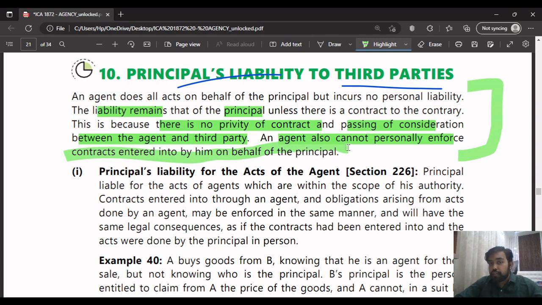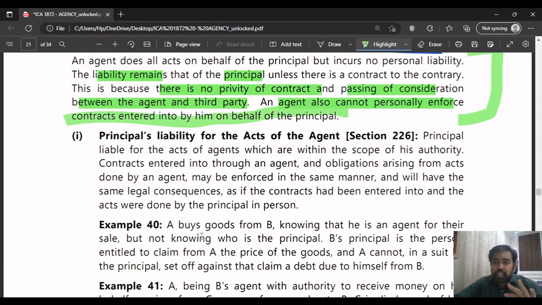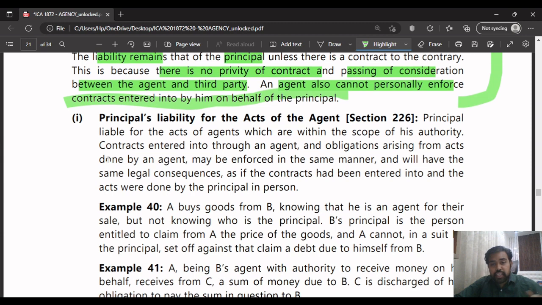I told you, we have read that maxim now. It is assumed that the principal himself is acting if he is acting through an agent. We studied that maxim at the start of the chapter. Now the same thing is said here. The agent will not be personally liable. The principal will be liable for all the acts which the agent has done on behalf of him with the third parties.